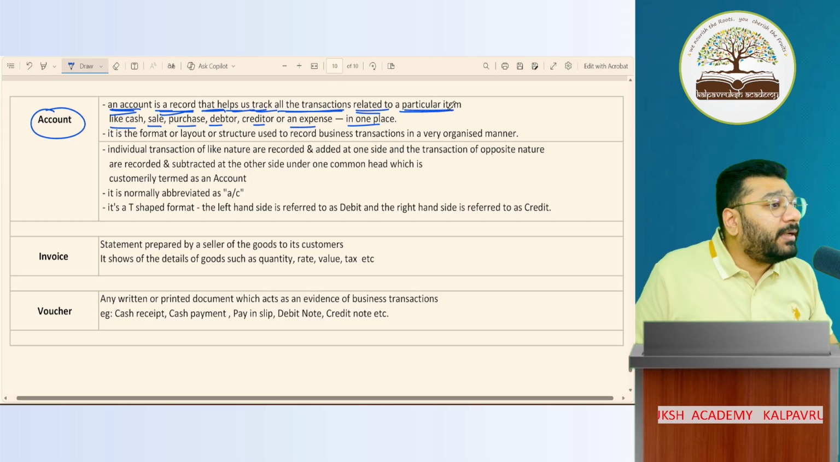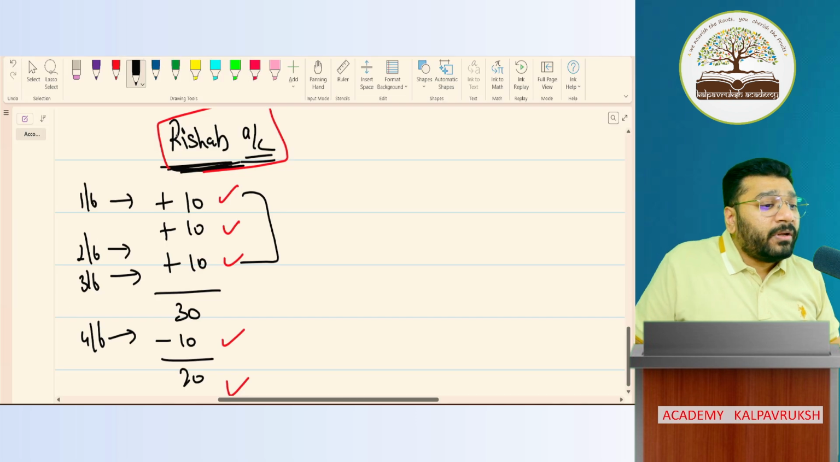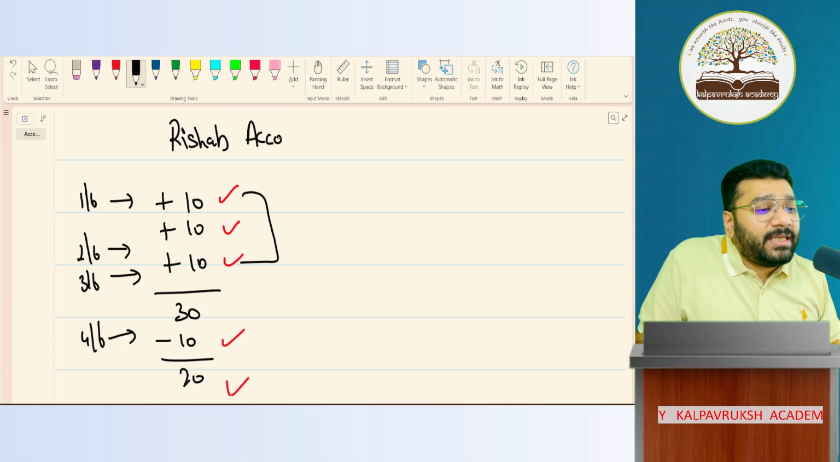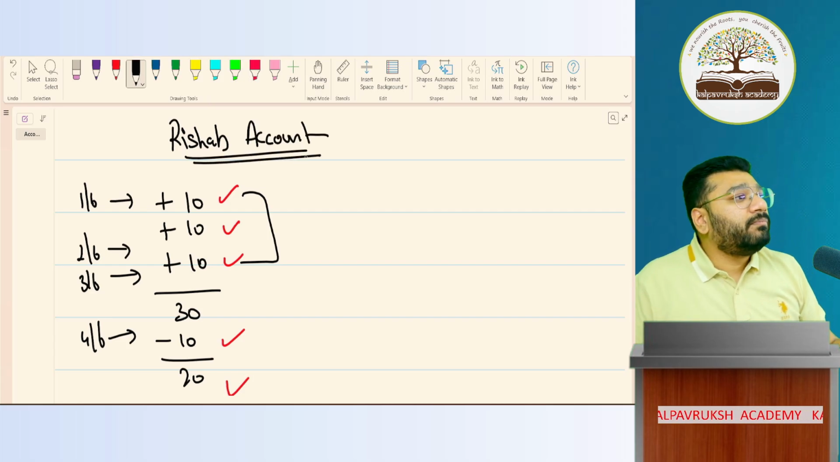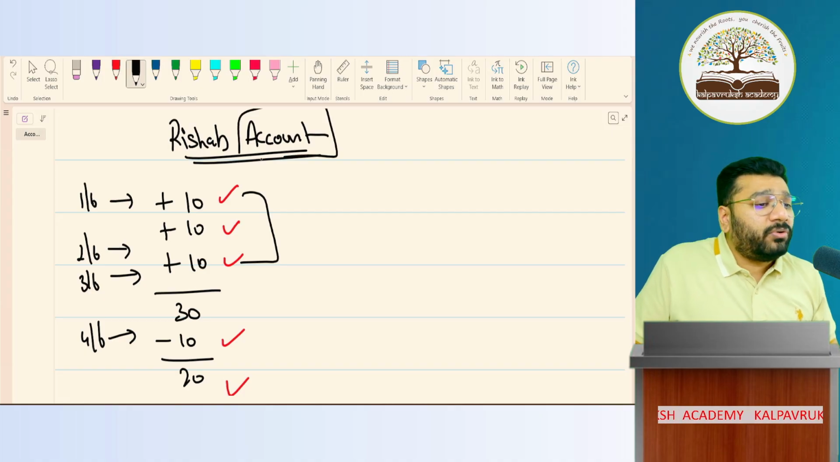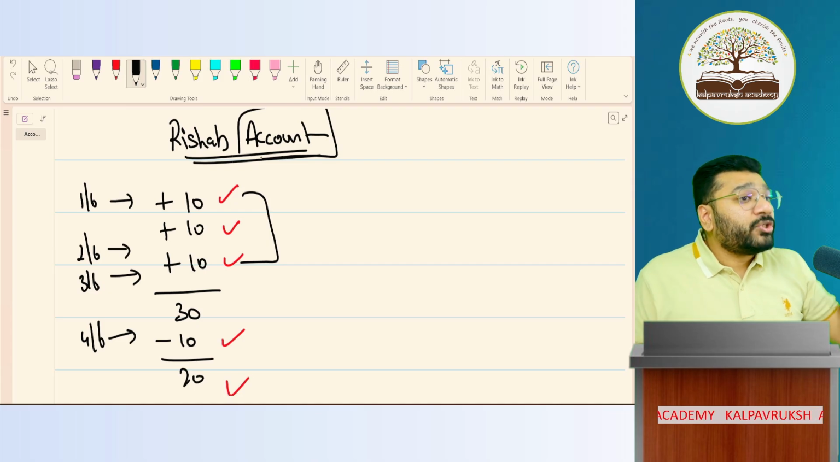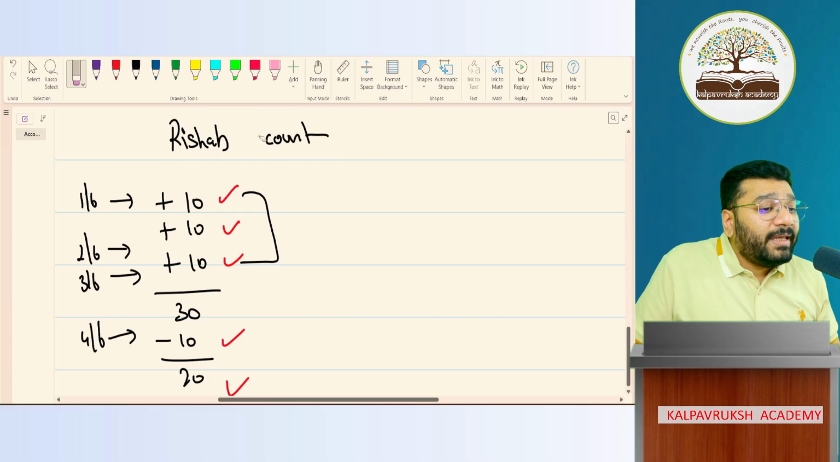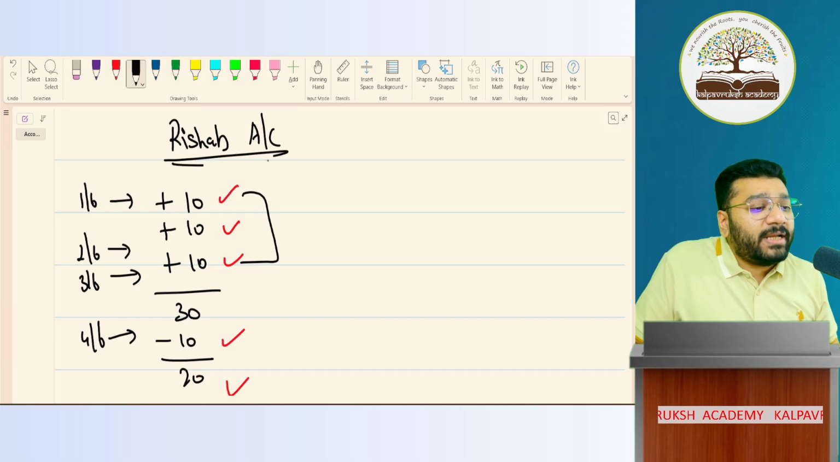Got it? Not got it? Now, this is called Rishabh account. Every time to record "account" is too much, no? It's too laborious work. So they said that in accounts, you can use abbreviation. So account ka short form is what? A/C, rightly said. This is called Rishabh ka A/C.